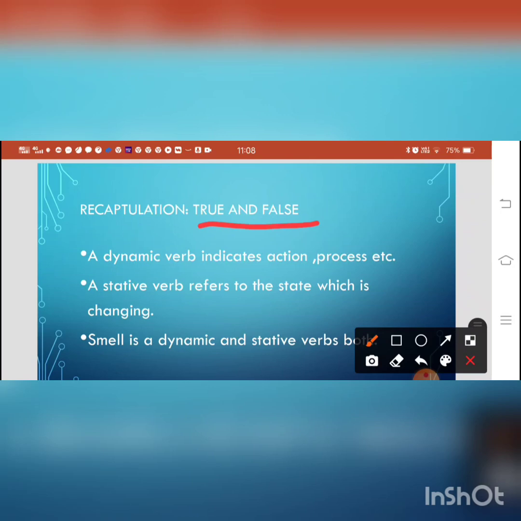Yes, a dynamic verb indicates action and process, so it is true. A stative verb refers to a state which is changing. A stative verb never changes, so this is a false statement. Smell is both a dynamic and a stative verb. This is also true. It can be used as a dynamic verb and a stative verb.